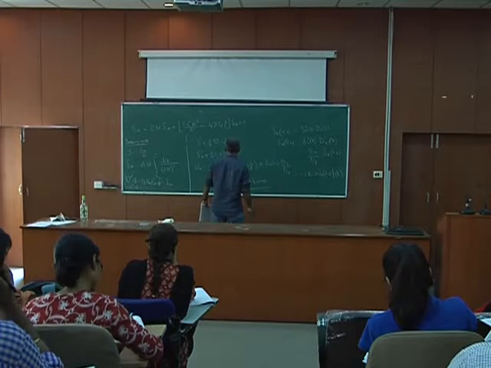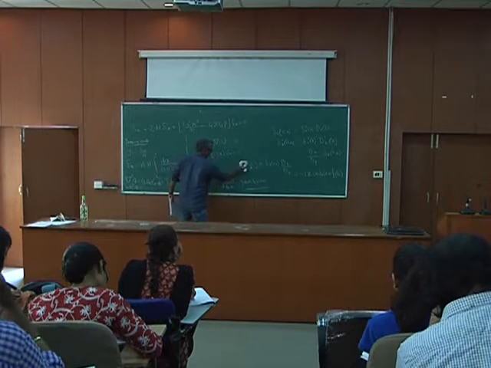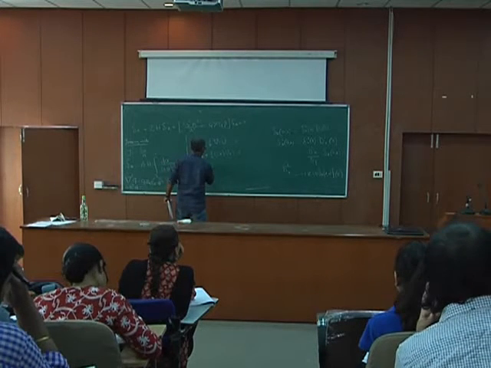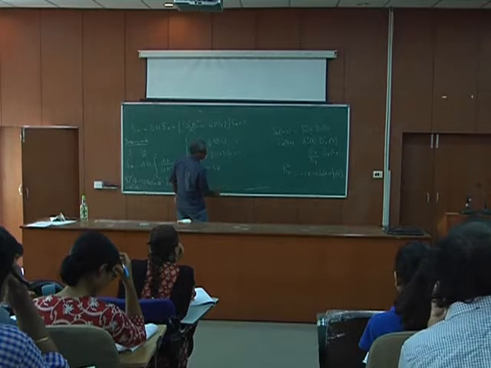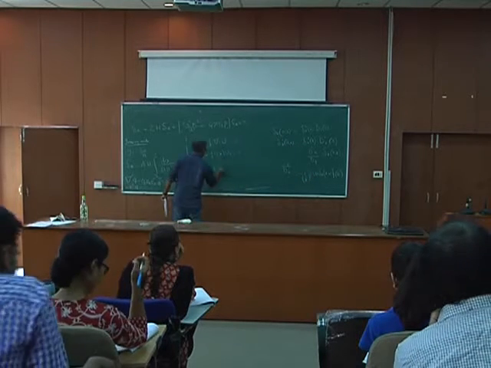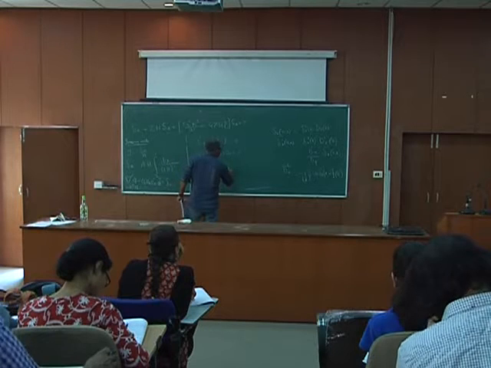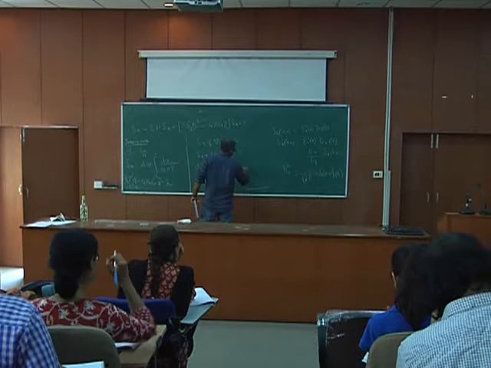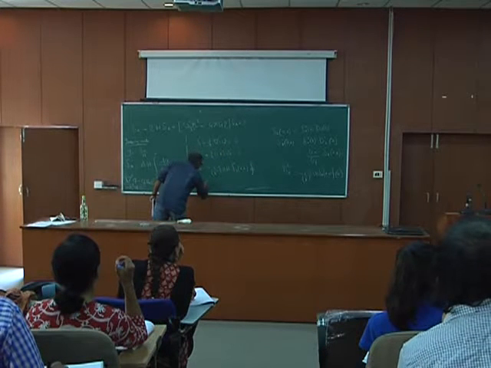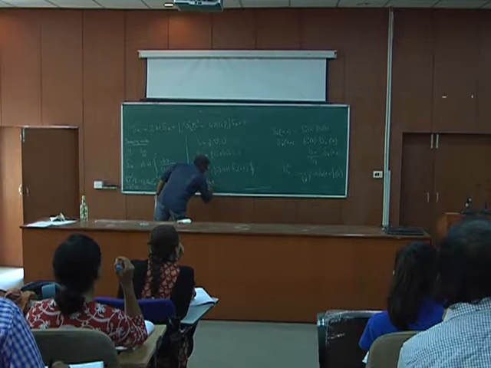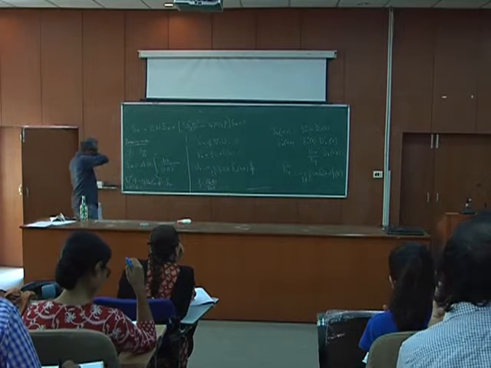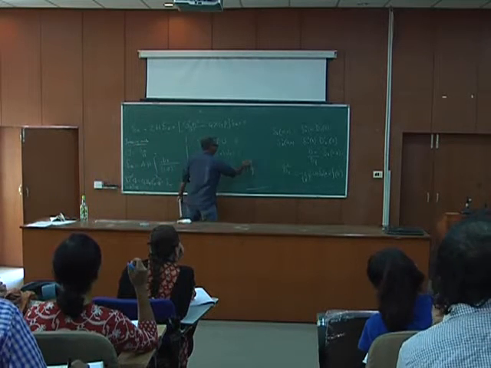So I just write it again here. This is minus i, i by k, f, where my f is this. Now this is a very important relation.